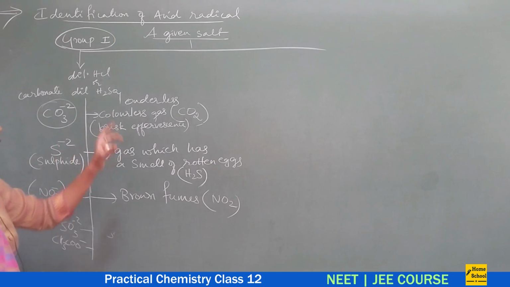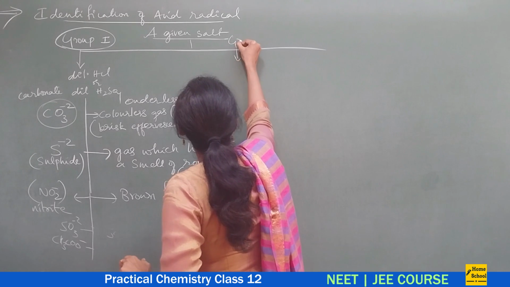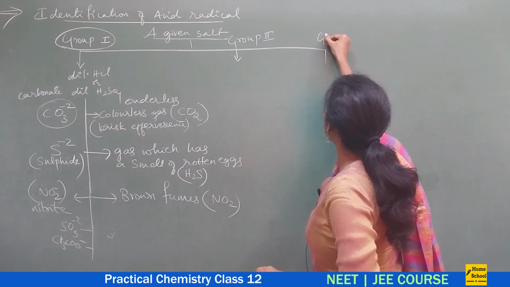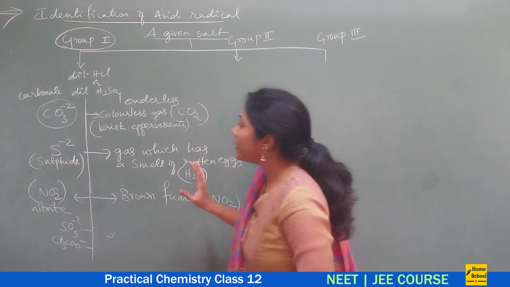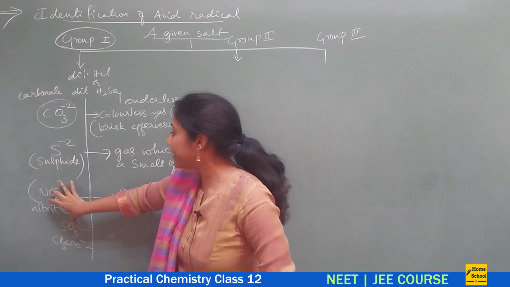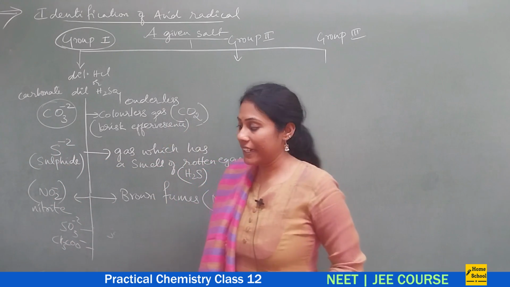Okay, so I told you acid radicals are divided into group 1 radicals, group 2 radicals and group 3 radicals. So which all come under group 1? Carbonate radical, sulfide radical, nitrite radical, sulfite radical and acetate radical.